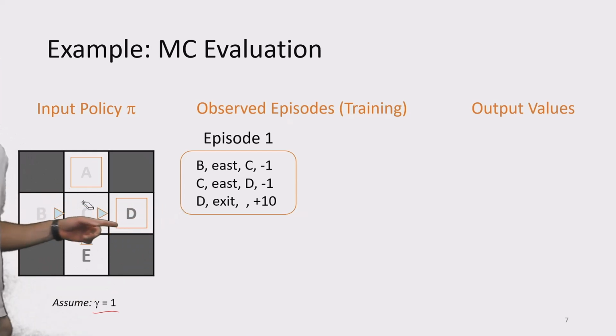State B right here. Okay, so we start at state B. We performed action east. This is one of the actions that we can take. We arrived at state C, and we observed an immediate reward of -1.